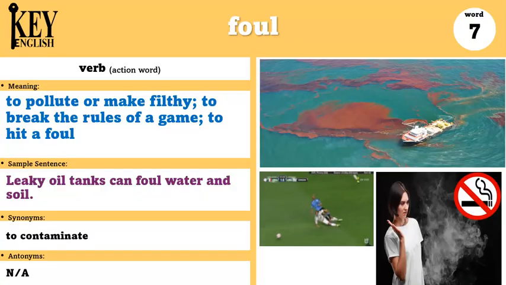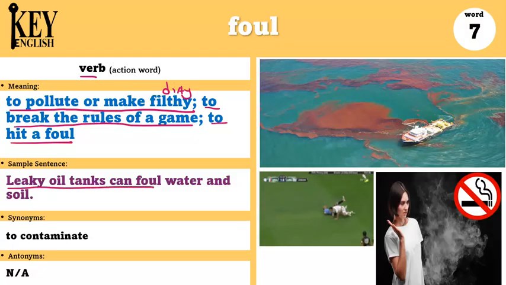And we can also use foul as a verb in a similar way. This time it can be to pollute or make filthy, so to make something dirty, or to break the rules of a game, to hit a foul. The example says, leaky oil tanks can foul water and soil. So in this example, we're talking about something like this, where there are some oil tanks on something like a boat or even a car. And if it leaks or some of it escapes, then it can foul the water. It can pollute it, it can make it dirty.